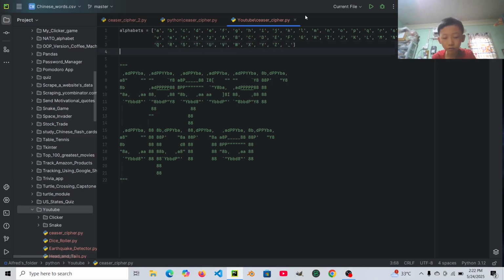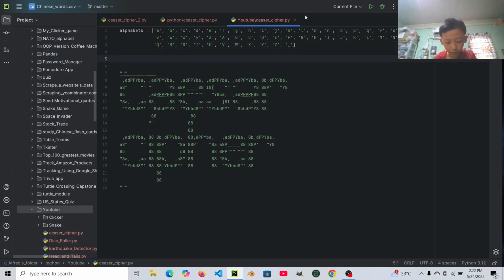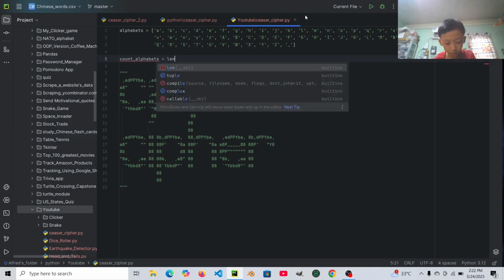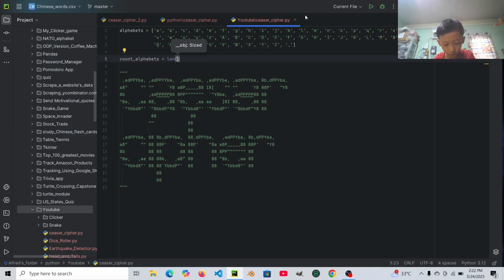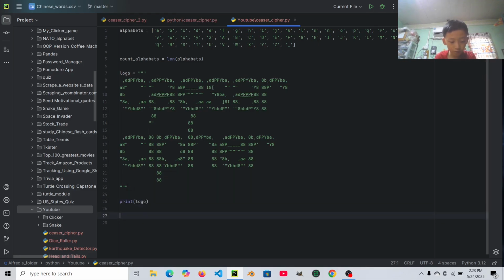We'll use this now. So let's say count alphabets equals to len alphabets. We'll count those alphabets. Then let's say logo equals to the logo, and then let's say we will print this logo.